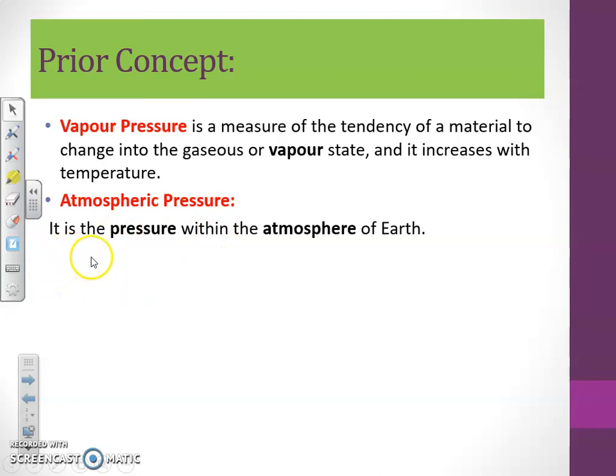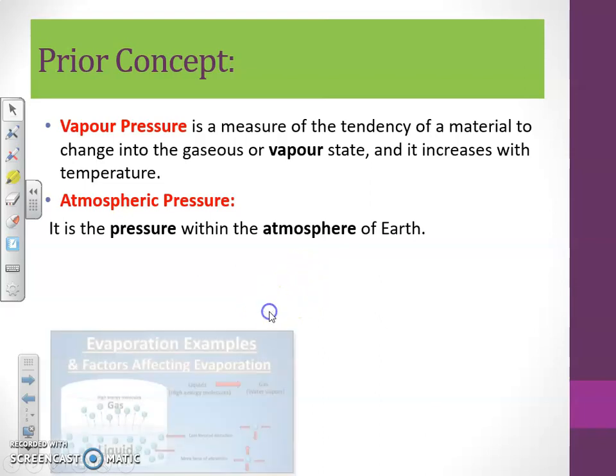Atmospheric pressure is the pressure within the atmosphere of the earth. Whatever substance exists in the atmosphere, the atmospheric pressure will be exerted on it. It is an external pressure, simply due to the presence of the atmosphere. Each and every component or part that exists in the environment will have atmospheric pressure on it as an external pressure.